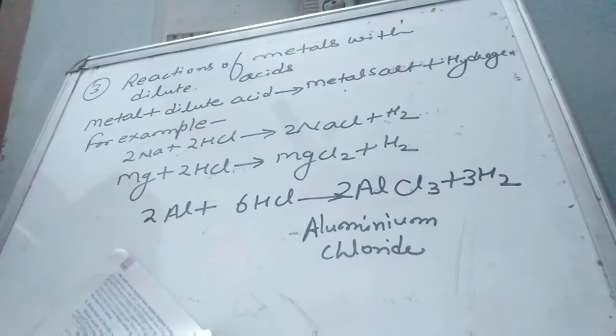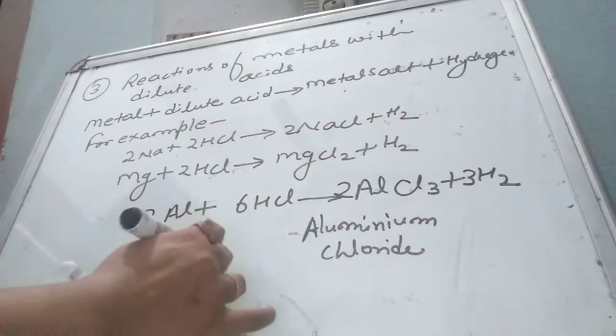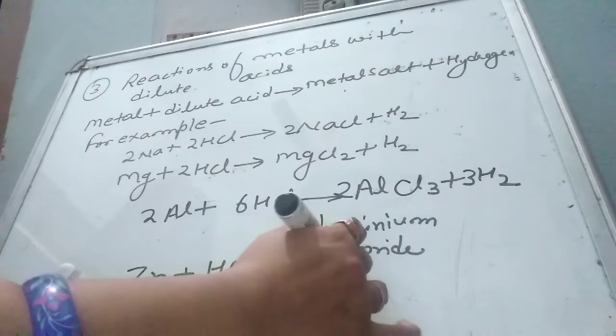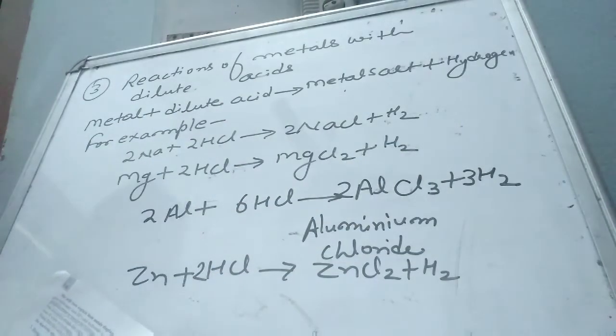Zinc also reacts with hydrochloric acid and forms zinc chloride plus hydrogen gas. But copper does not react with dilute hydrochloric acid, because it is a very less reactive metal.